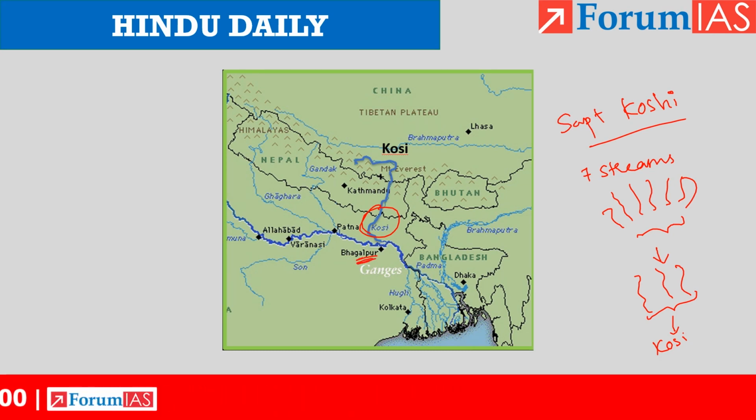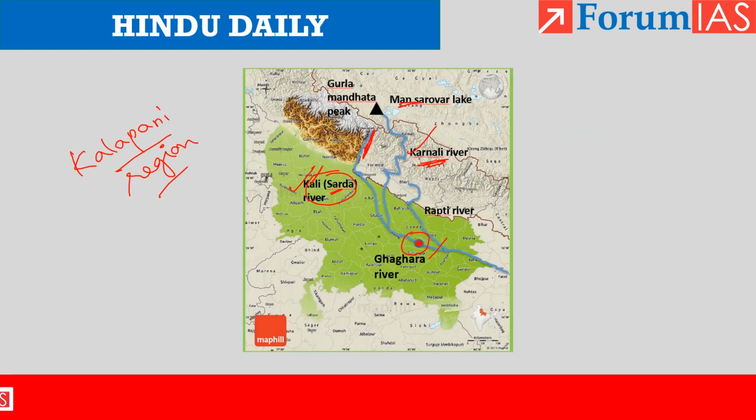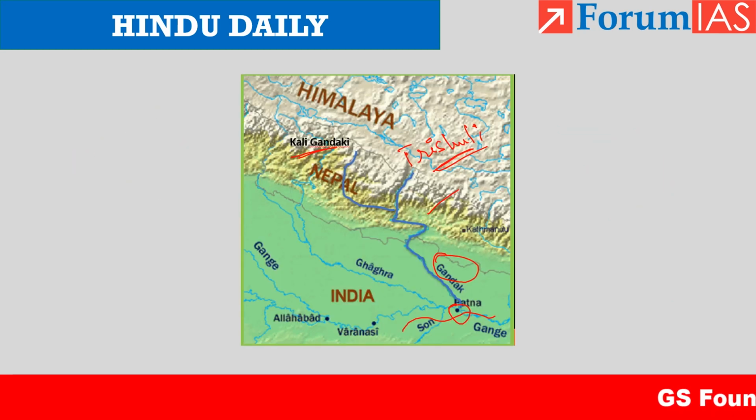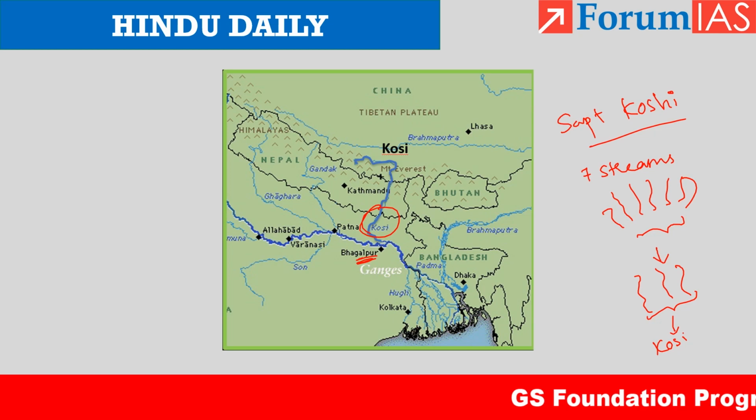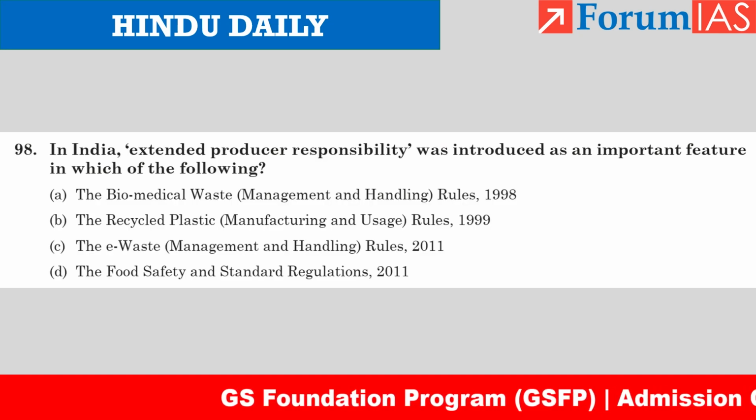Okay, so these 3 rivers, that is, we have the Ghagra river, we have the Gandak river and the Kosi river which passes through Nepal. So that's it for today. We'll see some previous year questions.